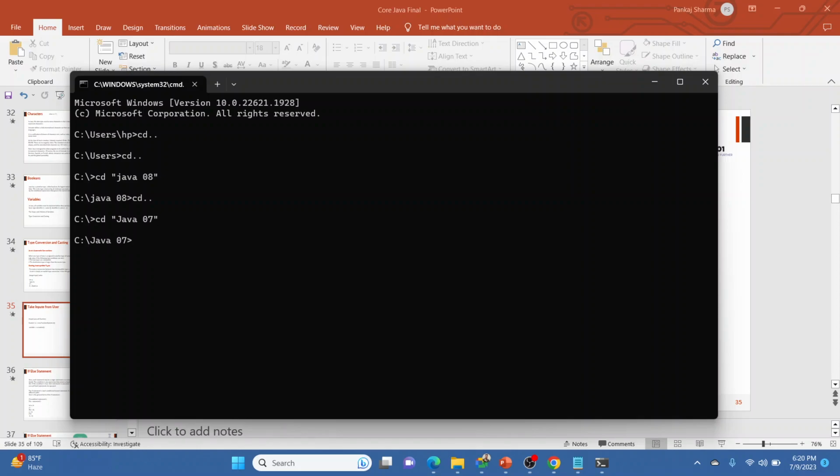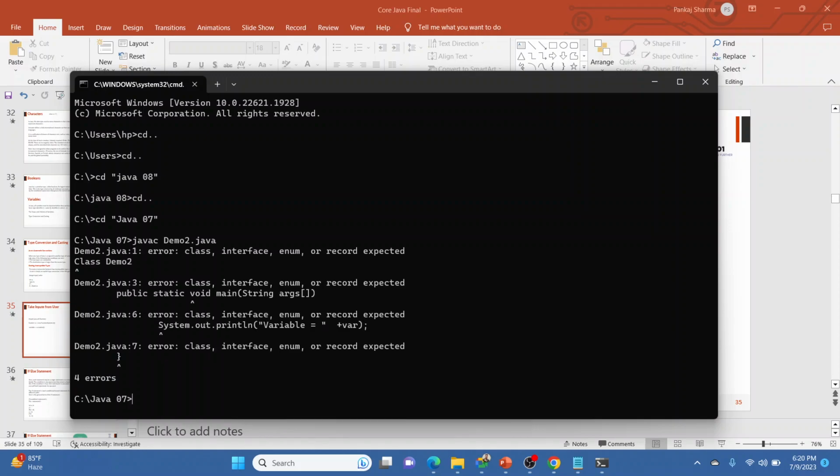So now we are in the Java 07 folder. We have to compile the file again with javac Demo2.java. When we press enter, it's going to show us the error. What's the error?